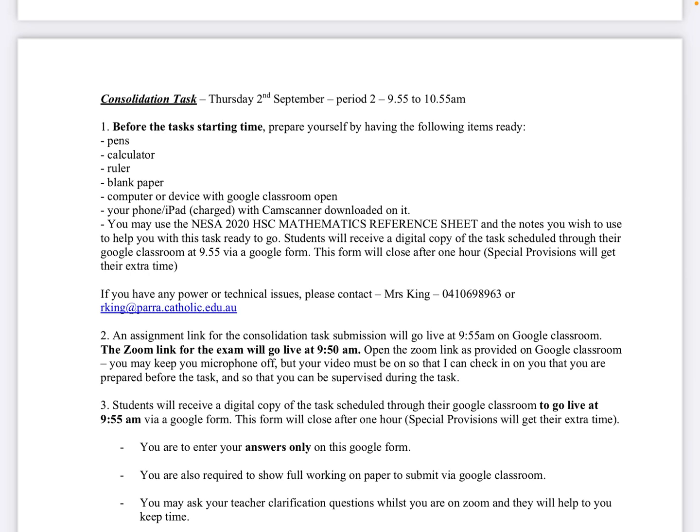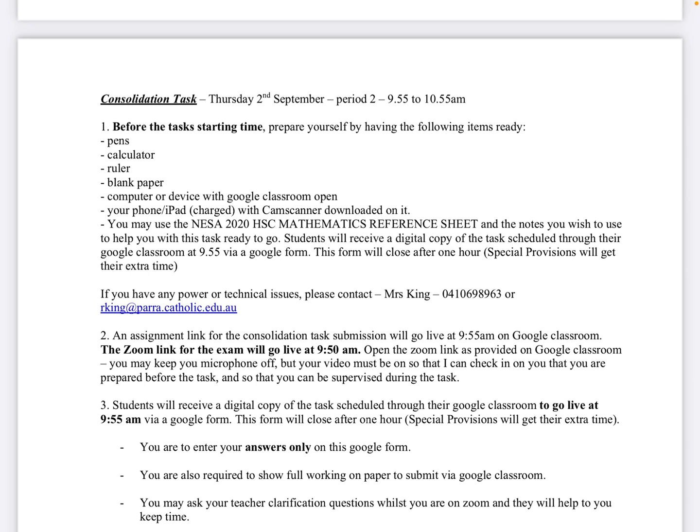Number 2, an assignment link, so that's what we set it as in Google Classroom, teachers do, for the consolidation task submission. It will go live at 9:55 on Google Classroom. I will also have a Zoom link, all your teachers will, that will go live at 9:50, so that you can talk to your teachers before this actually opens up, in case you have any questions. So there will be somebody there the whole time.